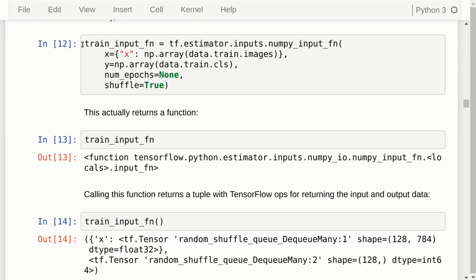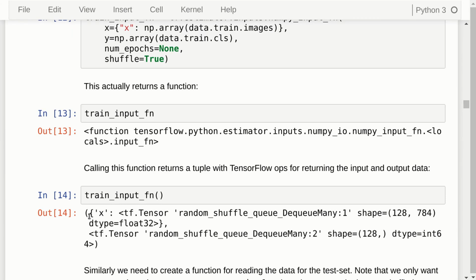So note that the train input function is actually a function, as we can see here. And if we call it, it will return a tuple that corresponds to the input data x and the output data y, as we have defined up here. And these are TensorFlow operations called random shuffle queue dequeue many. So these are for getting data into a TensorFlow graph.